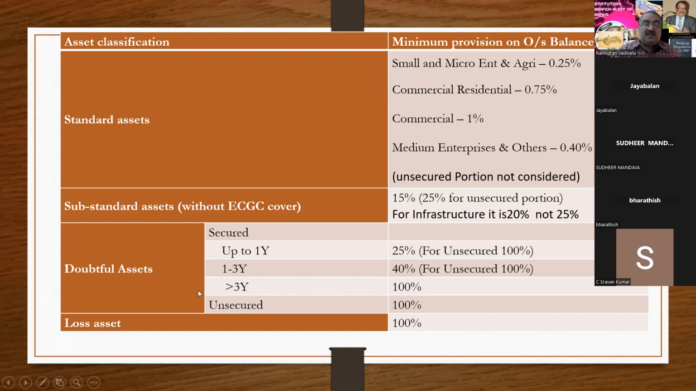And with reference to any doubtful assets which are unsecured, you have to make a 100% provision. And in case of loss asset, you have to again make the 100% provision on the outstanding balance. It is not on the sanction. This point you have to remember. You have to take on the outstanding balance and not on the sanction limit. So okay, this chart also I will share to you tomorrow. But normally this type of provisions, the head office, they are taking care.